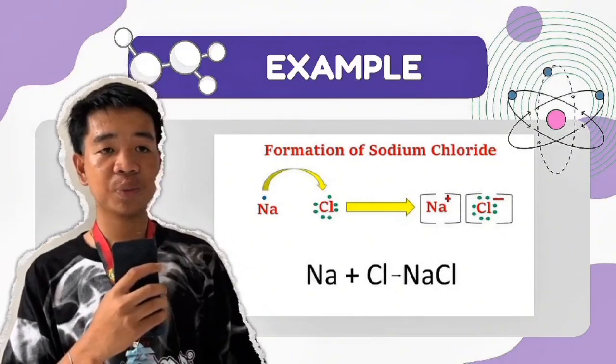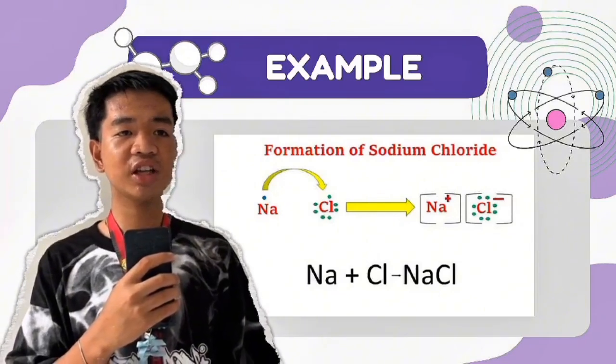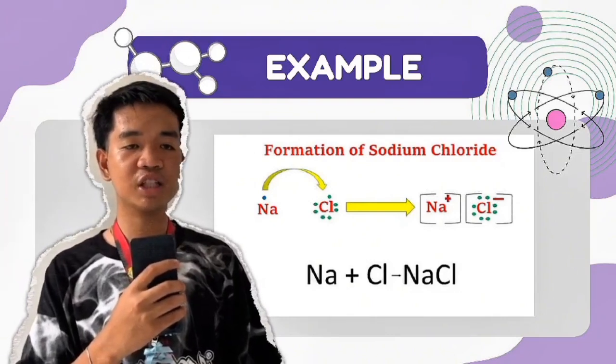Now that we understand ionic bonding, let's move on to the second type of chemical bond, the covalent bonds. This will be explained by Marian.